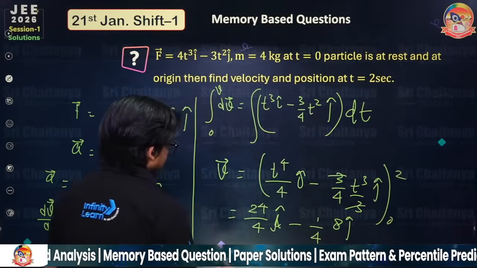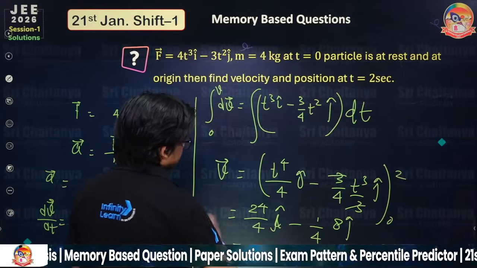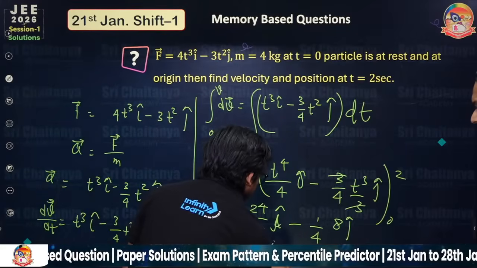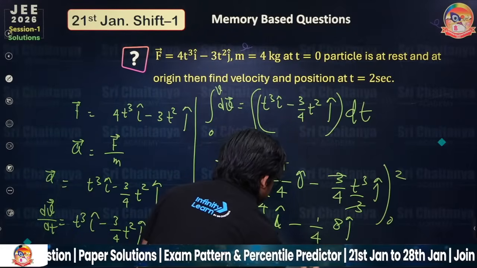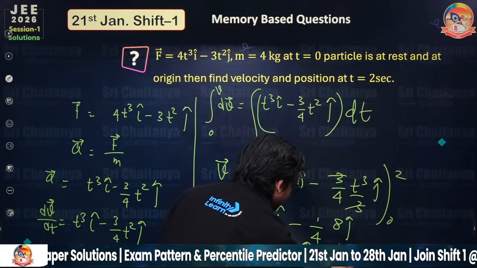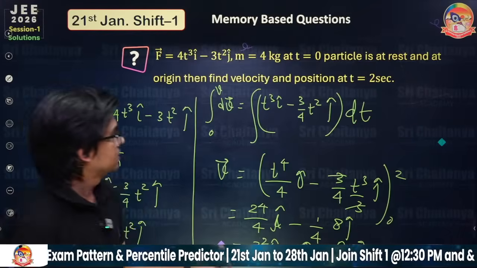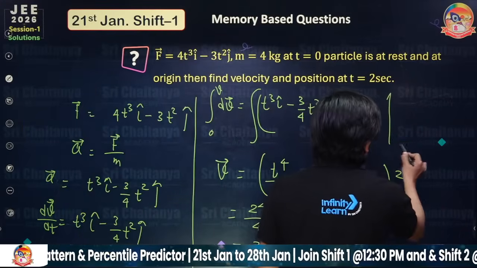Now 2 raised to the power 4 divided by 4 is 4, so you can write 2 square i cap minus 2 j cap, which is equal to 4 i cap minus 2 j cap. This is the velocity we are having.